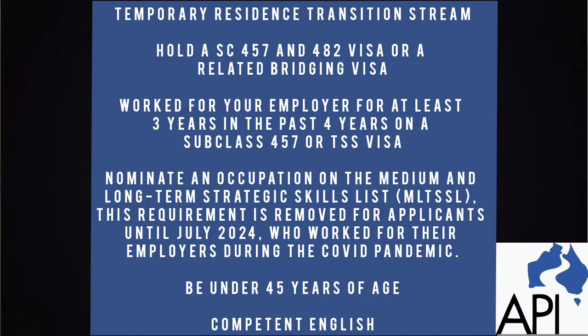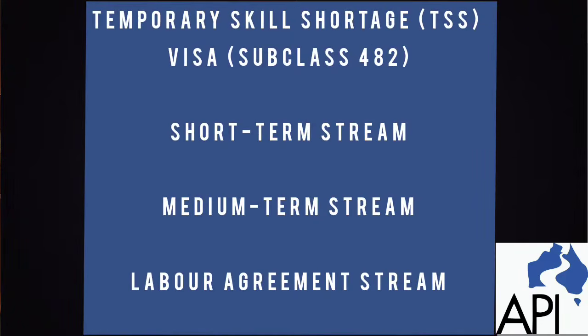You must be under 45 years of age when you apply, and you must have at least competent English. You don't need the skill assessment result to apply for the transition stream. If you do not have the required work experience, English level, skill assessment, or are over 45 years old, Subclass 482 visa may be a better option for you.